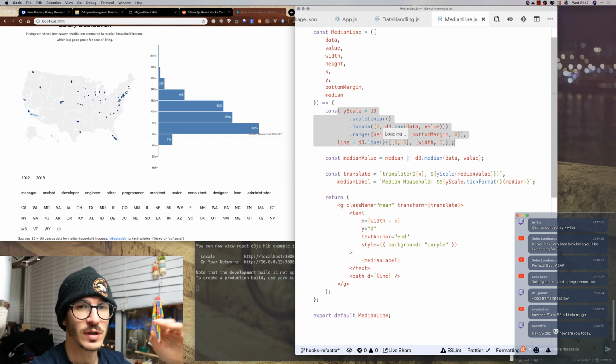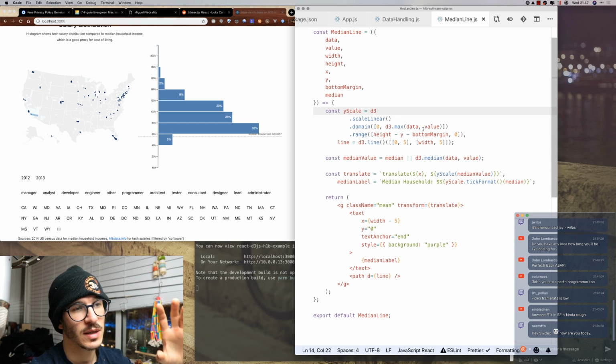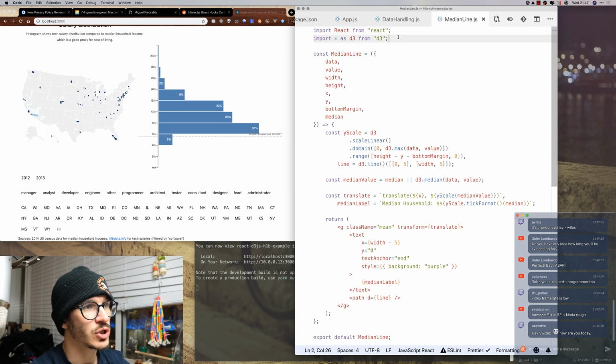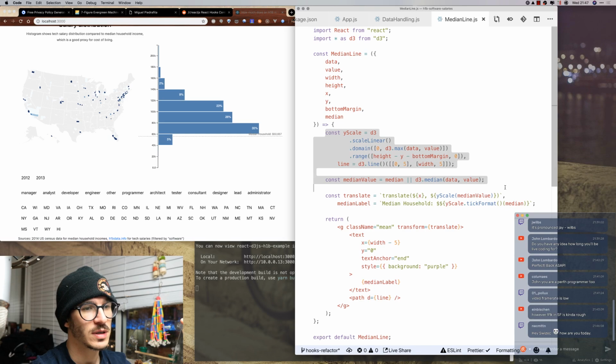So vertical scale called Y scale, we're using this to translate between data points and pixels on the screen. It's helping us kind of calculate things. The goal of what we're doing today is moving all of this D3 stuff into hooks, which will make the code more efficient by being smarter about when it runs.